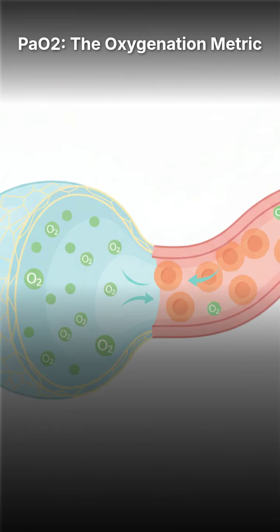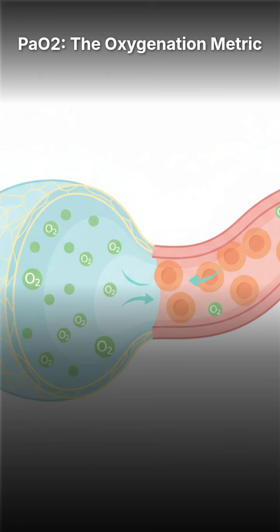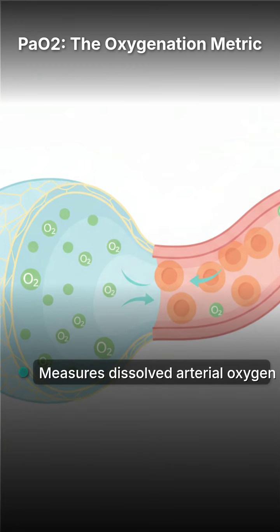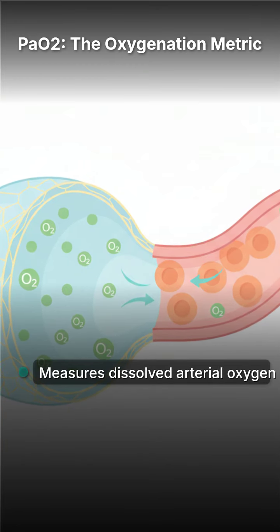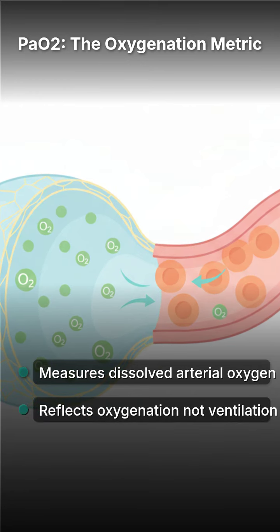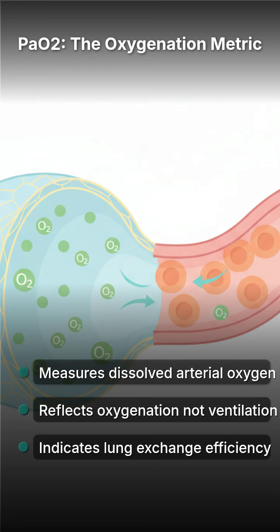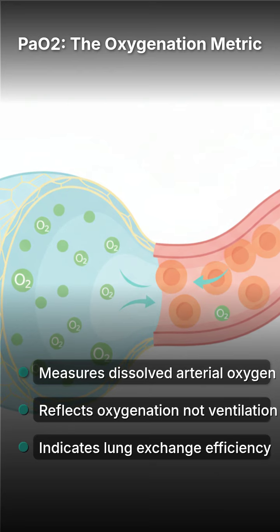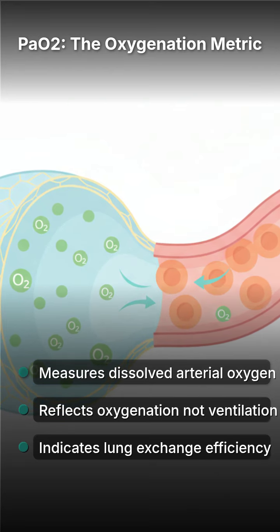PaO2 is the specific value that shows how much oxygen is physically dissolved in the arterial blood. Unlike PaCO2, which measures ventilation, PaO2 directly reflects the efficiency of oxygenation from the lungs. This measurement is crucial for determining if the blood is adequately oxygen-rich.